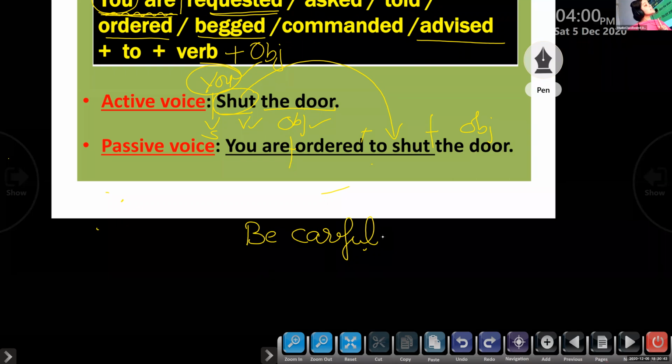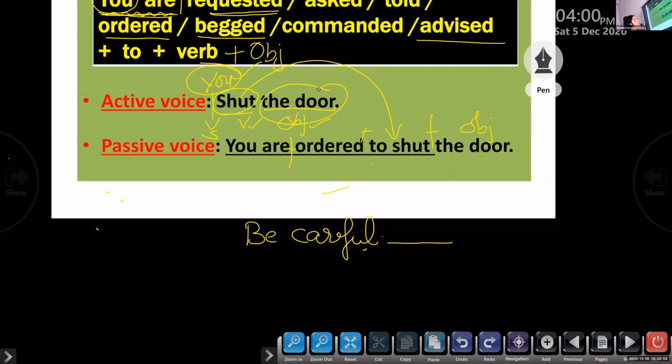So it is in the form of advice, isn't it? So you cannot see an object here at the end of the sentence. Even so, you can use this formula to change an imperative sentence with an object and also without an object. So how can you change the sentence into passive voice using this formula, children?